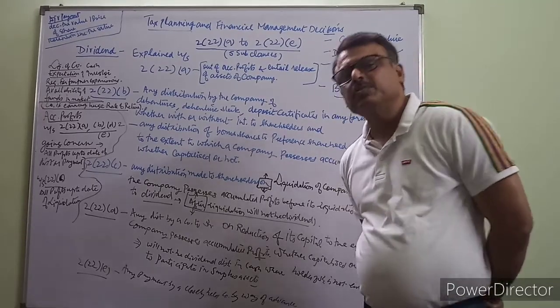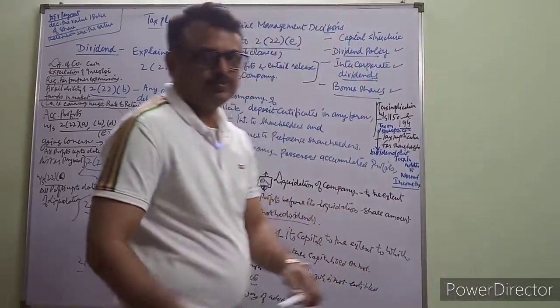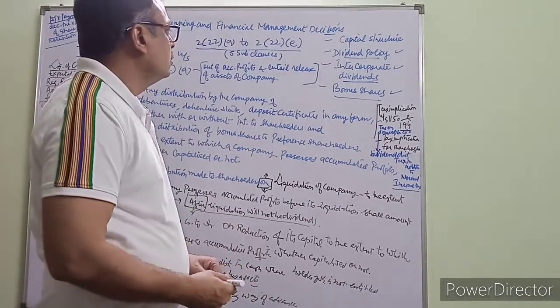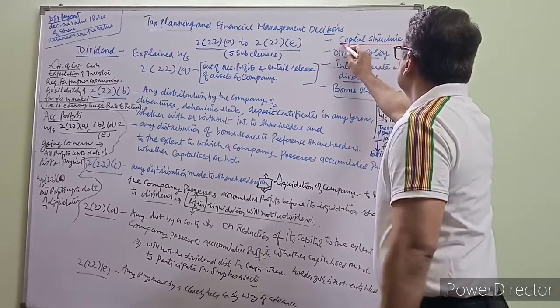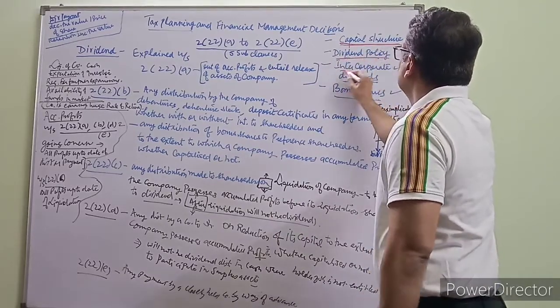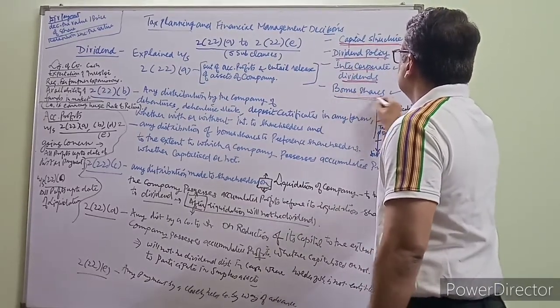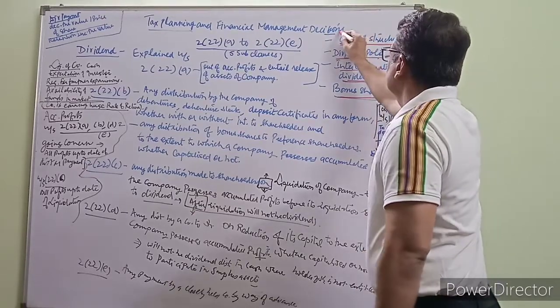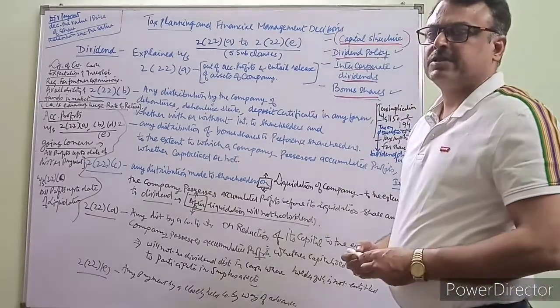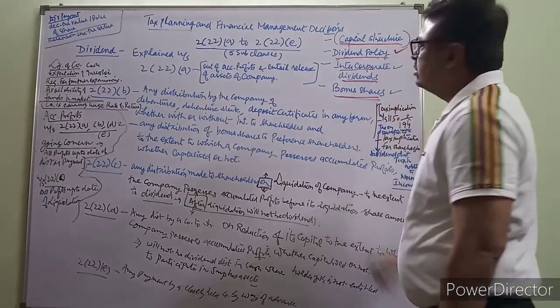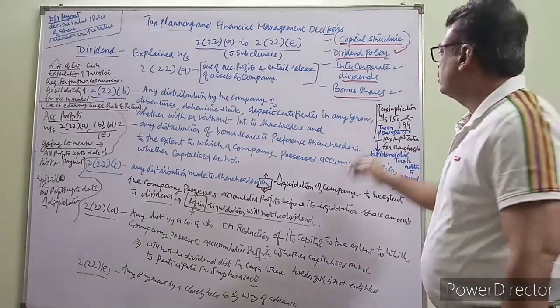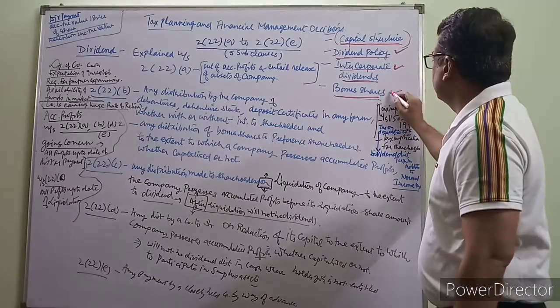Today's topic is tax planning and financial management decision. In this topic, we have studied capital structure decisions, dividend policy, intercorporate dividends, bonus shares. Capital structure decision we have already discussed in the previous lecture. I'll discuss dividend policy, as dividend policy is important in other topics also, like intercorporate dividends and bonus share.